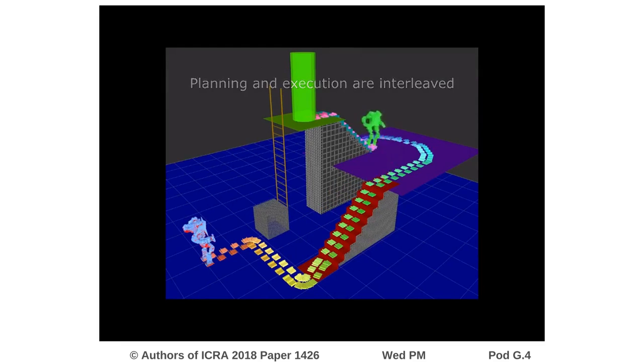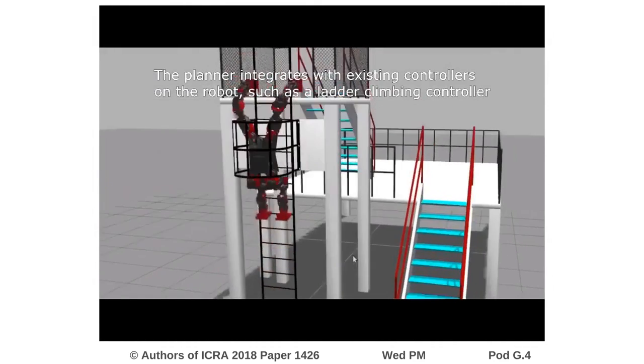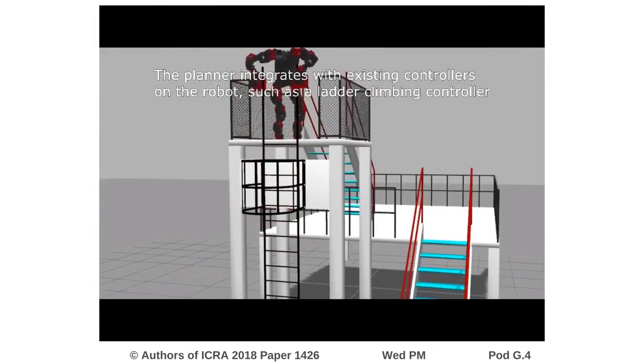In both of these scenarios, planning is interleaved with execution. A simulated robot, shown in orange, executes the partial plan so far, while the search, represented as the green search robot, advances ahead toward the goal. The planner is integrated into a Gazebo simulation utilizing available controllers on the actual robot.